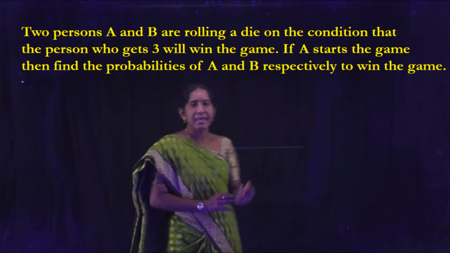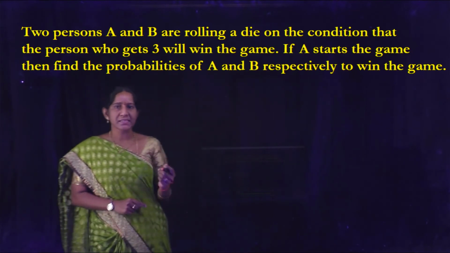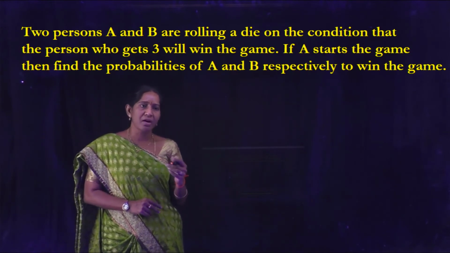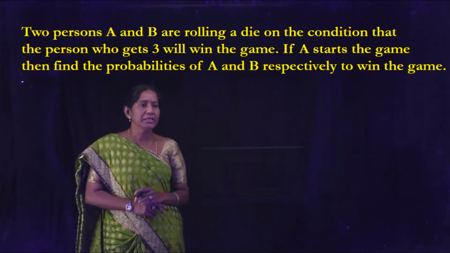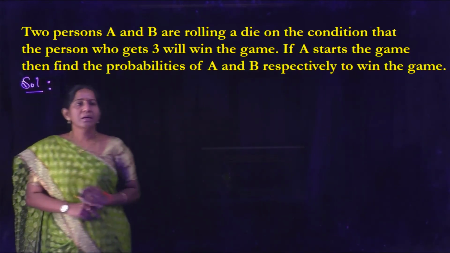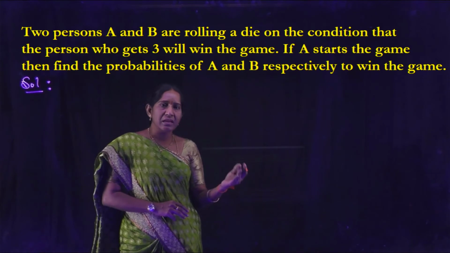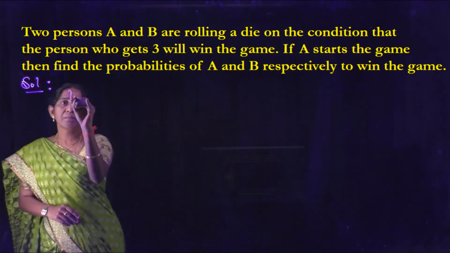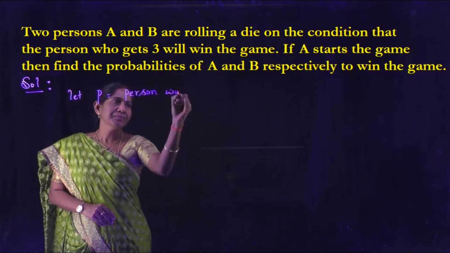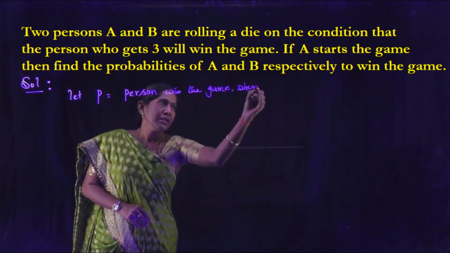Two persons A and B roll a die on the condition that the person who gets 3 will win the game. If A starts the game, then find the probabilities of A and B respectively to win the game. So, solution: two persons A and B roll a die, the one who gets 3 will win the game. So, let P equal to the person winning the game when a die is rolled.